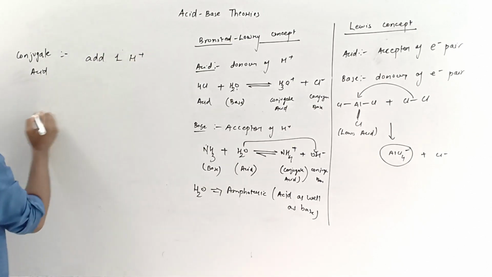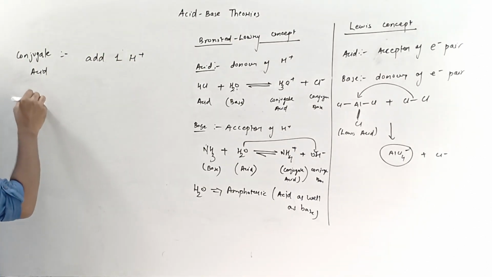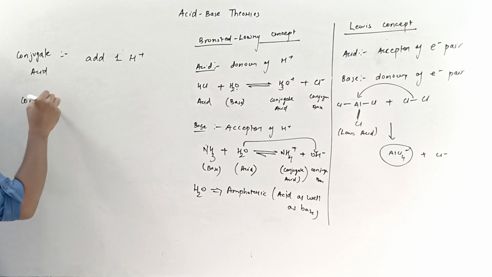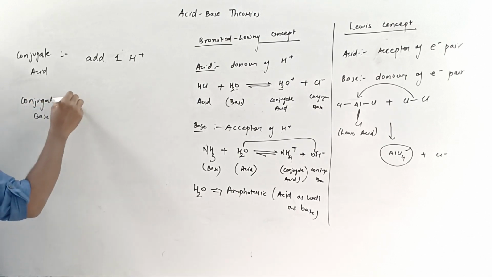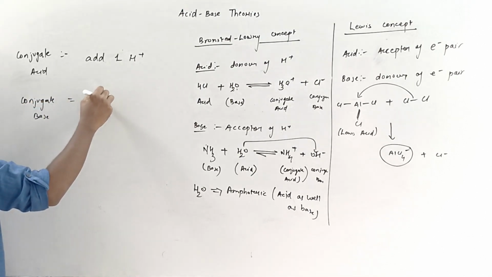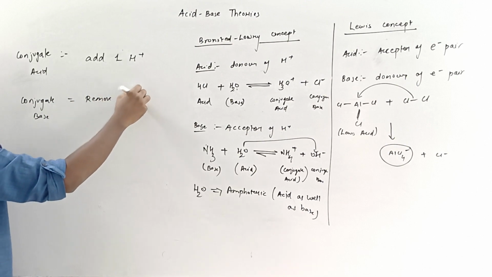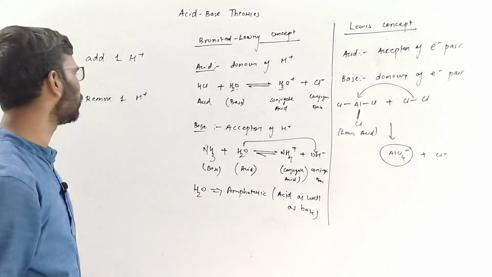Conjugate base of something means remove 1 H plus.